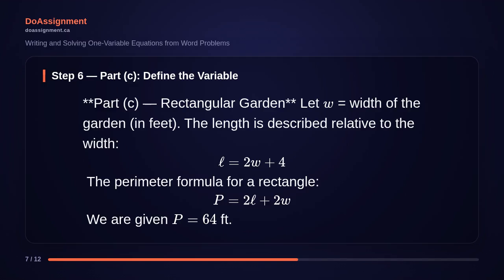For Part C, we let W equal the width of the garden in feet. The problem tells us the length is 4 feet more than twice the width, so the length equals 2W plus 4. The perimeter of a rectangle is 2 times the length plus 2 times the width, and we know the perimeter is 64 feet.